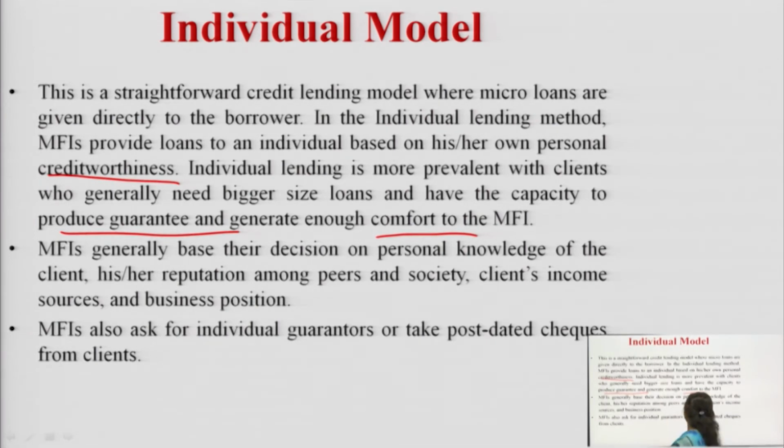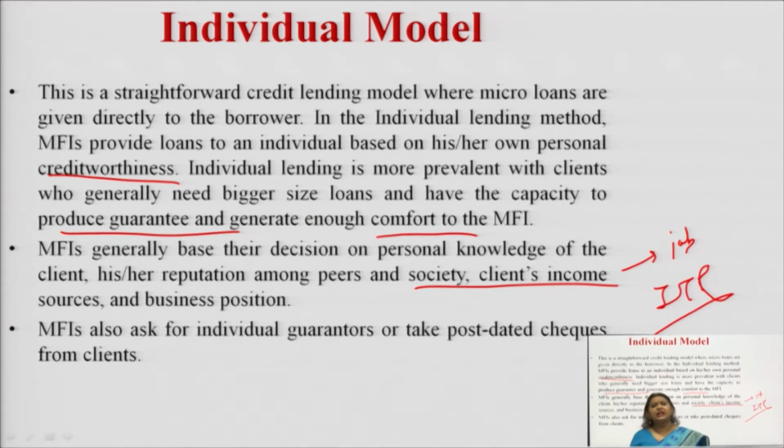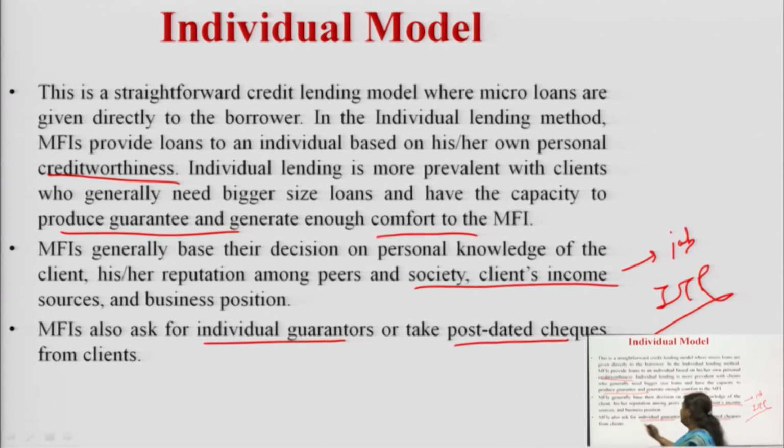Suppose we have a client who has a job, in that case the income tax return form can be evidence of the credit worthiness or how much the client's income is. It can be a source for that, fine. Sometimes the microfinance institution also asks for individual guarantors and the PDCs. What is it? Post dated cheques, fine.